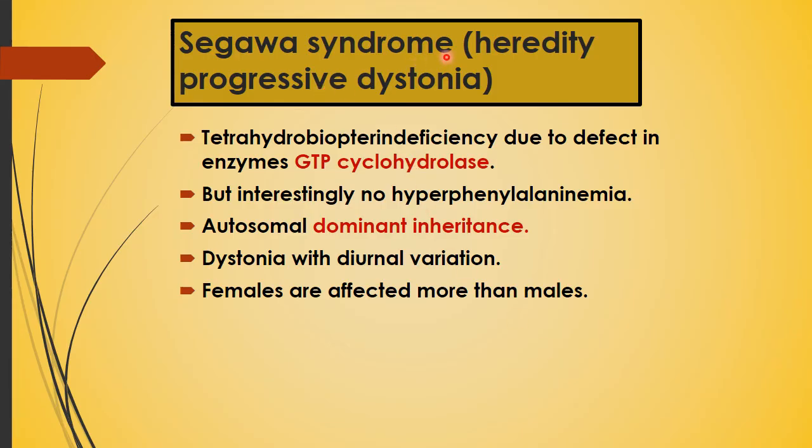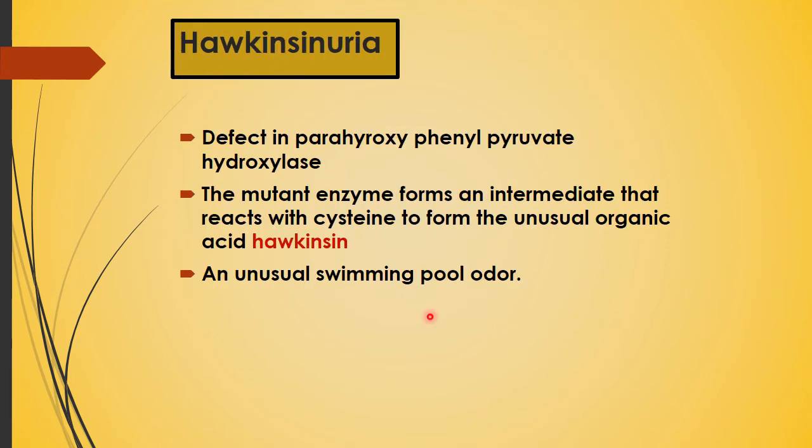Now the Segawa syndrome, that is hereditary progressive dystonia. It is due to tetrahydrobiopterin deficiency due to defect in enzyme GTP cyclohydrolase. But interestingly, there is no hyperphenylalaninemia. Phenylalanine is not increased, and it is autosomal dominant inheritance, and dystonia with diurnal variation is seen. Females are affected more than males by this disease.